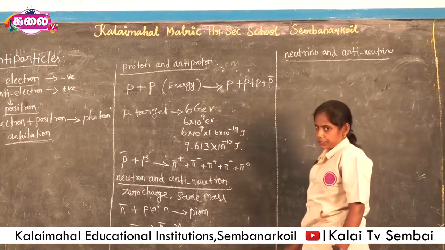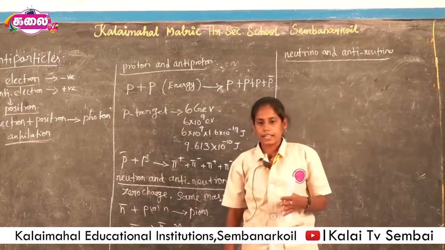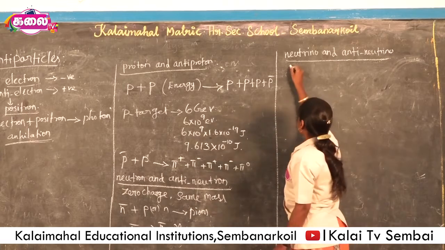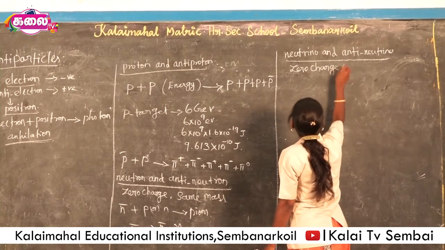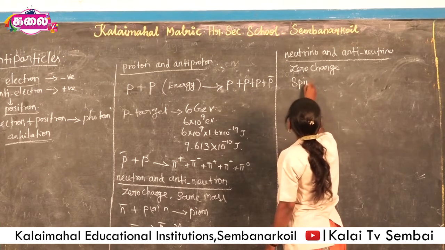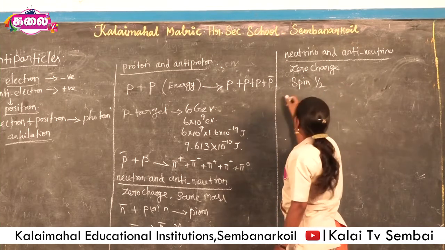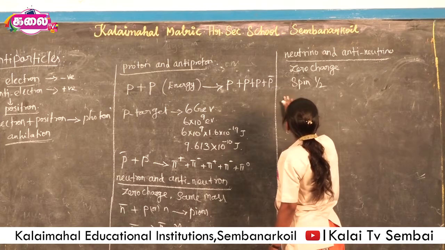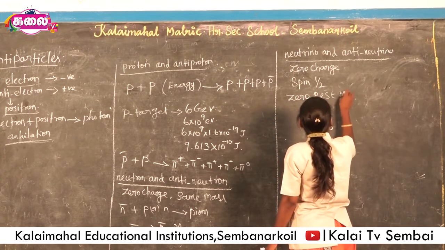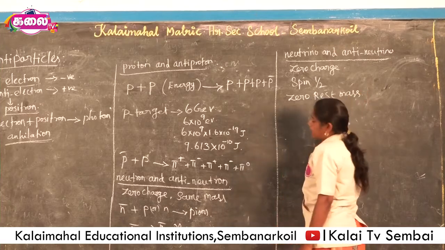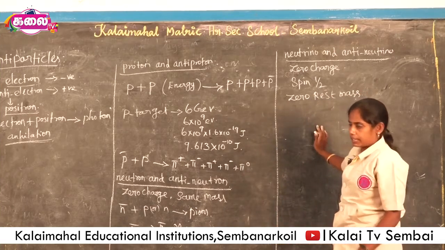Neutrino and antineutrino. These particles have 0 charge and the spin value is 1/2, and they have 0 rest mass. Their mass is almost lesser than the mass of the electron.